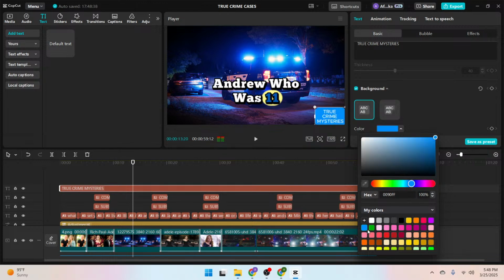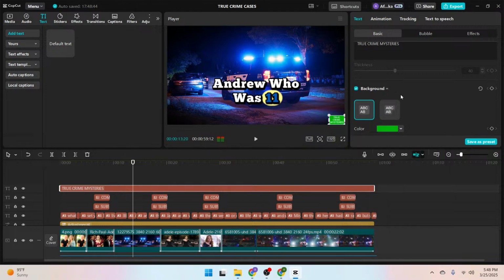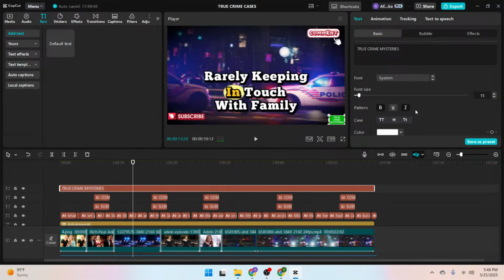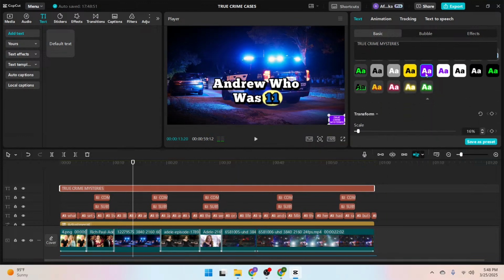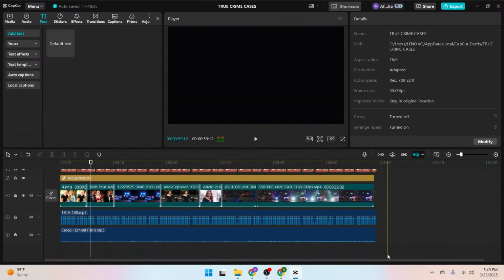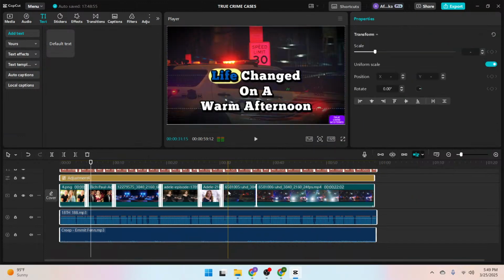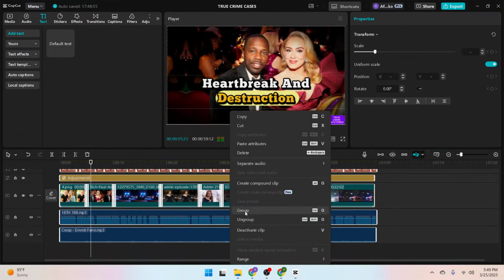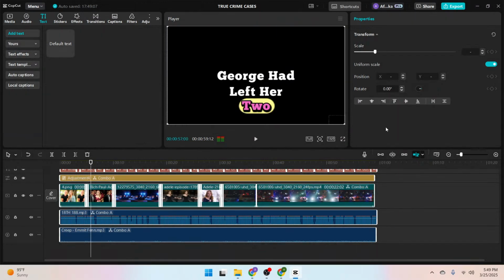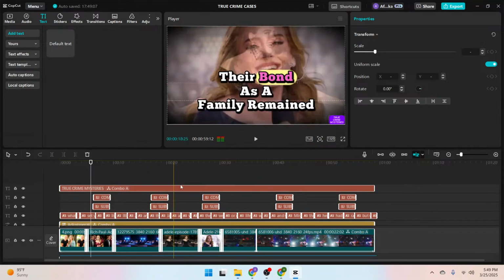I'm going to leave it at this, then reduce it further, place it here, then scroll up, click on bold, then italicized. Okay, if you want to return it to the original listing, you just click on this, depending on your choice, like I said. So any of these can serve. So you want to wrap everything up, just highlight all of them and group them. That's Ctrl G, group, right click and select group. Then when you've done that, you can see the video is now ready.